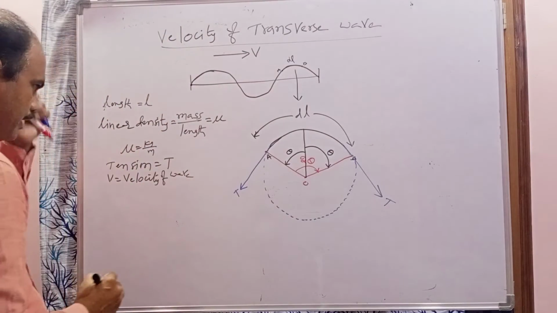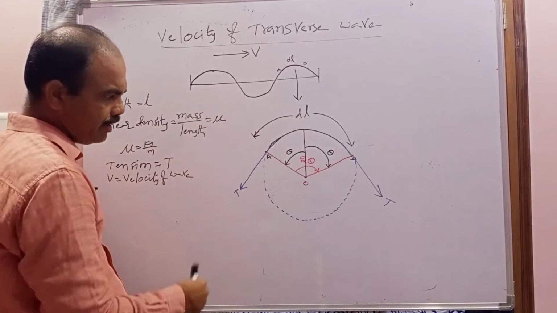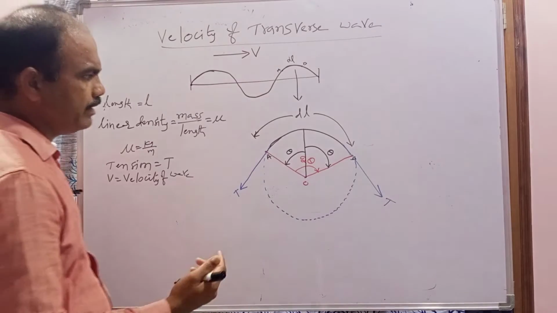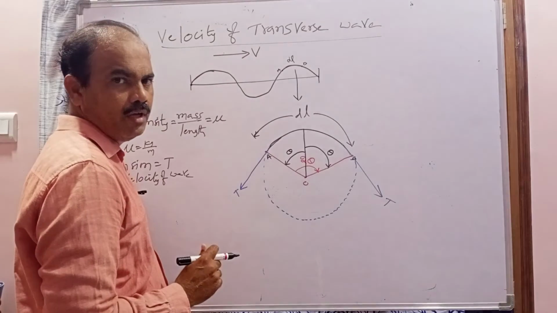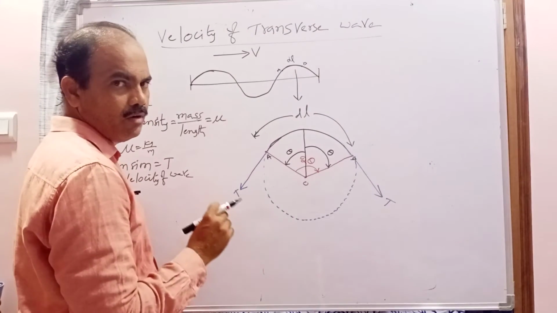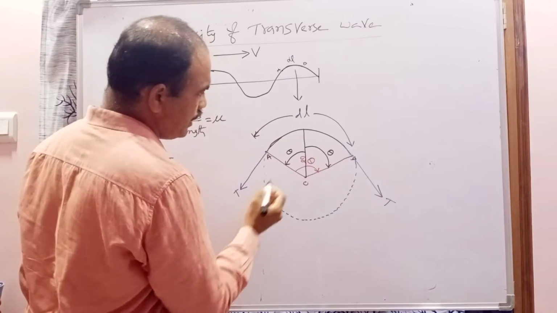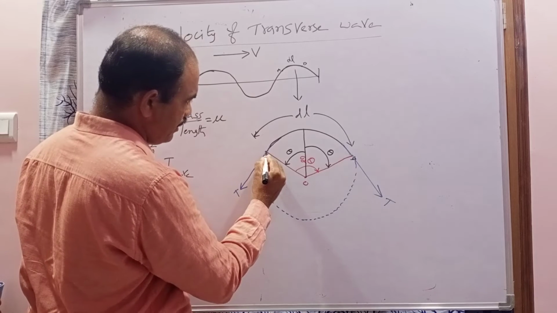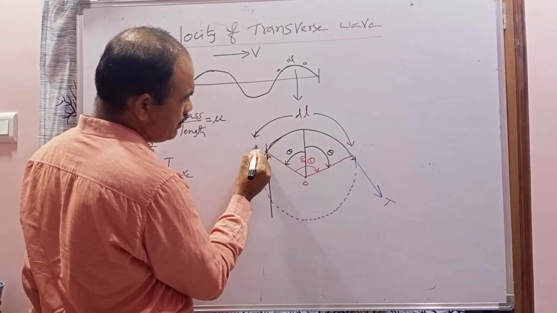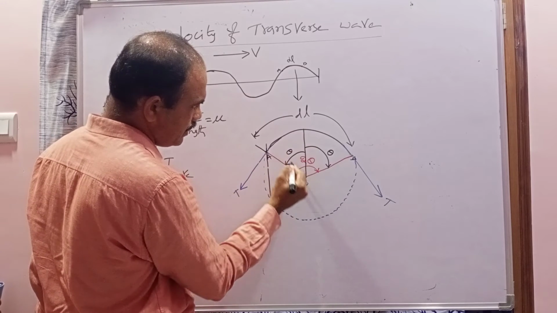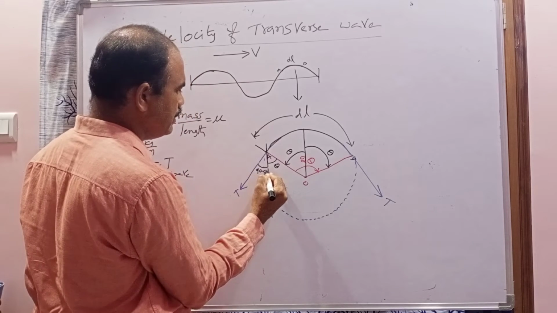After that, I am dividing this tension into 2 perpendicular components, along horizontal and along vertical, because tension is a vector. Any vector can be resolved into 2 components. But to resolve the tension, we have to know the angle made with horizontal or vertical. Here theta is there. So when I draw a perpendicular line, this is a theta angle, this is also theta, and this one becomes 90 minus theta.